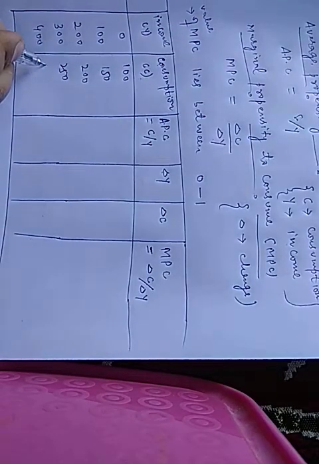Now we will write different values of consumption at different levels of income. Suppose this is 100, 150, 200, 250 and 300.